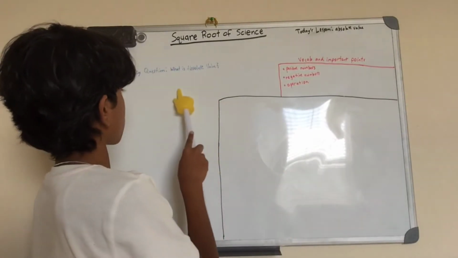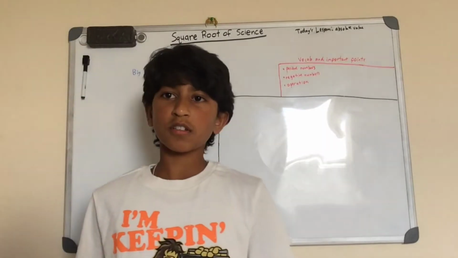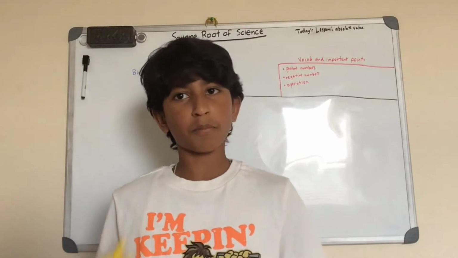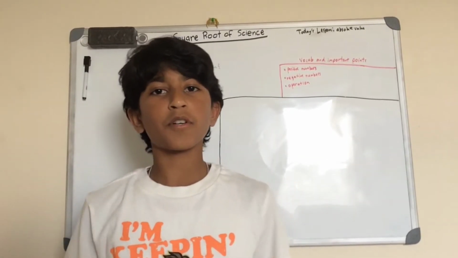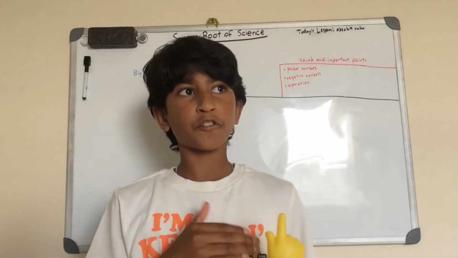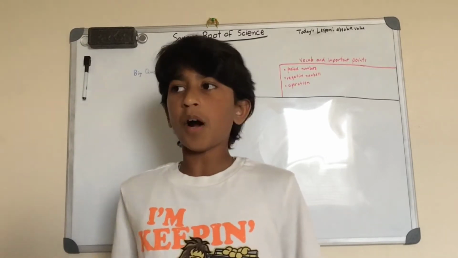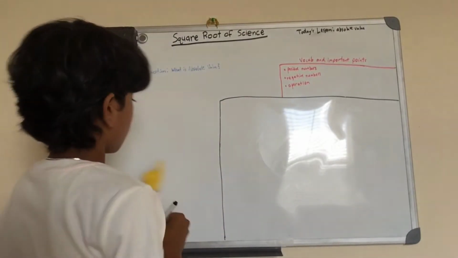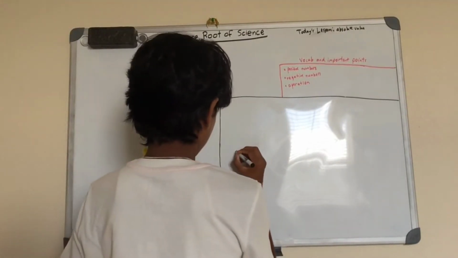Our big question is, what is absolute value? Well, to know what absolute value is, first let's talk about negative and positive numbers. What are negative and positive numbers? Well, negative numbers are numbers to the left of the number line, and positive numbers are numbers to the right of the number line. So the number line looks like this.